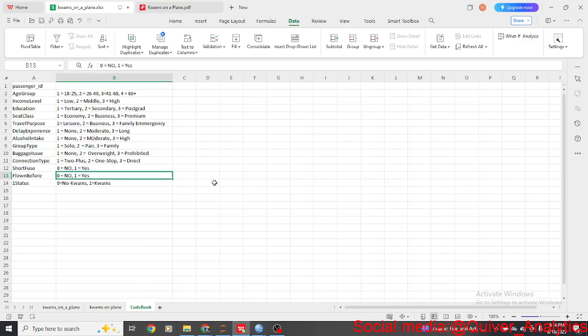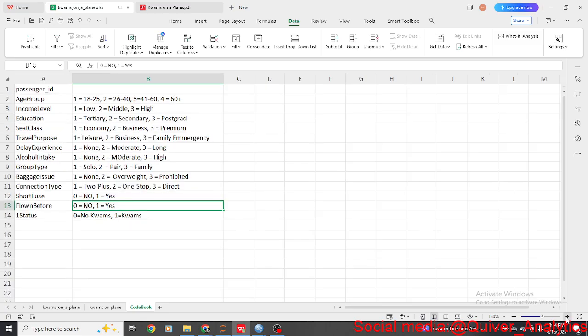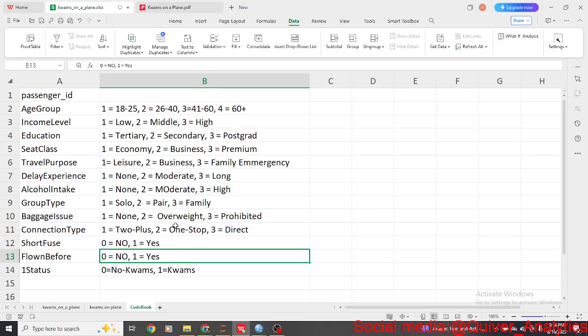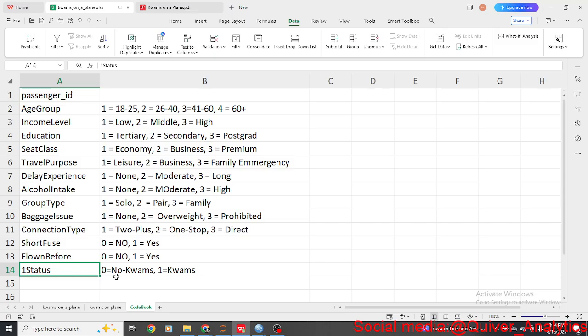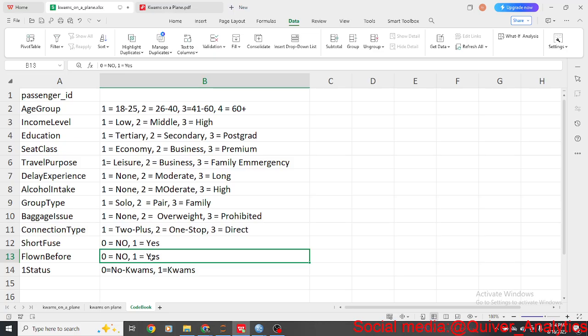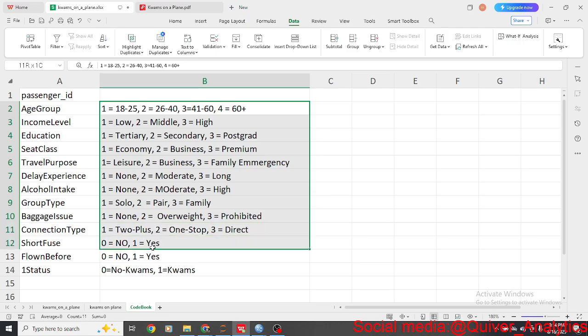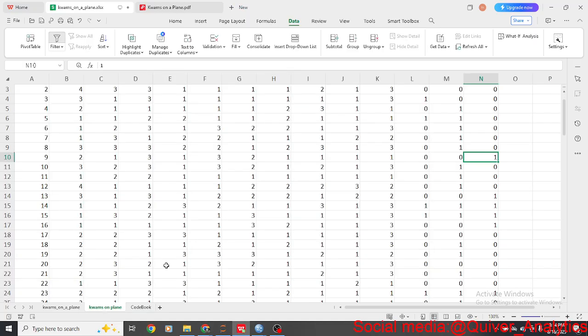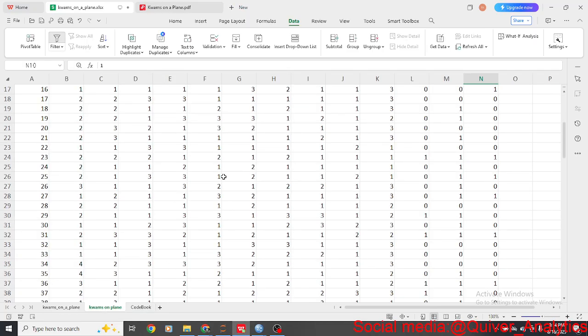Then for the code book, this is the code book. Every time you are doing a transformation, for those familiar with SPSS, you have to keep your code book somewhere. So you can see Kwams status: 0 for no Kwams, 1 for Kwams. Then flown before: 0 for no, 1 for yes, and so on. All of this should be in the Excel that I sent on the group. So those are the ways I transformed this.